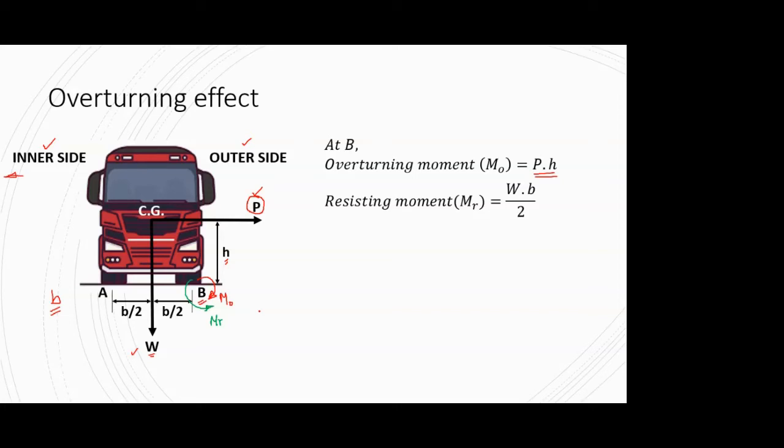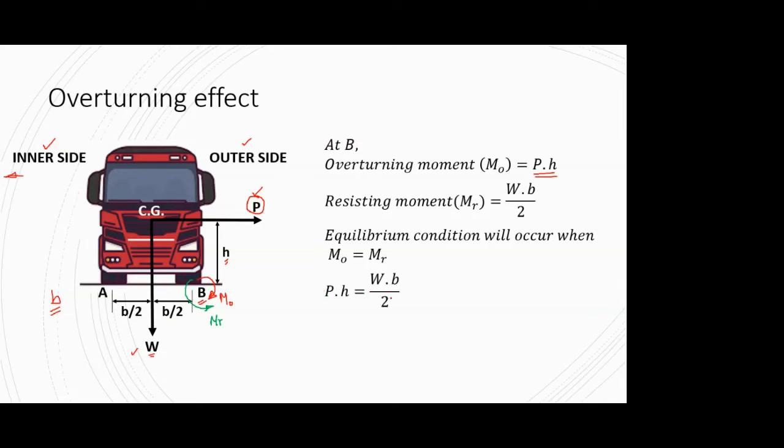So if both are equal, then we can say that we have achieved equilibrium, and then your vehicle is not going to overturn. That's what I've written. The equilibrium condition is when both are the same in magnitude and opposite in direction, so the effect will be nullified.